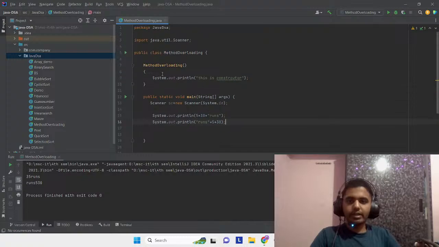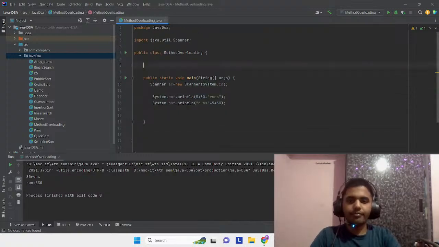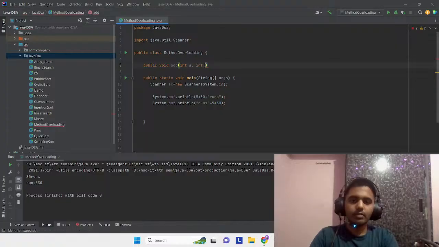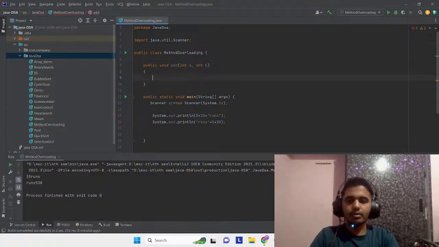Let's say you are creating a method, public add, and you are passing two parameters in it, a and b. What you are doing is the addition of it, a plus equal to b. So we will declare two variables, a equal to 10 and b equal to 20.